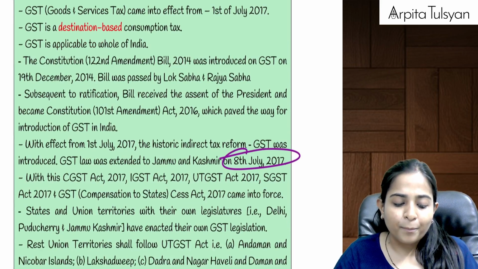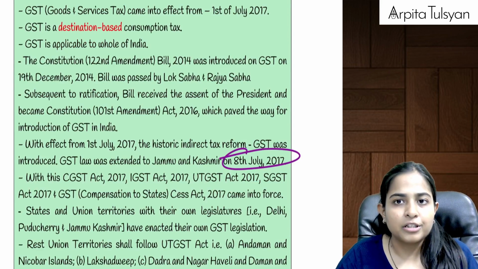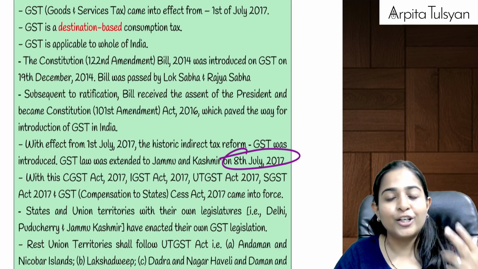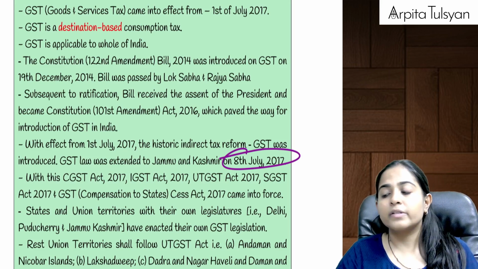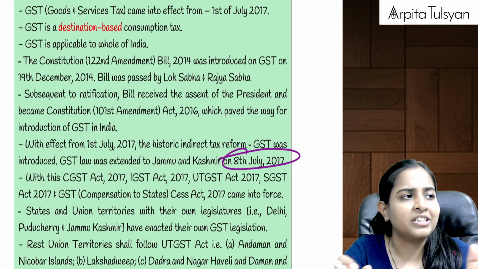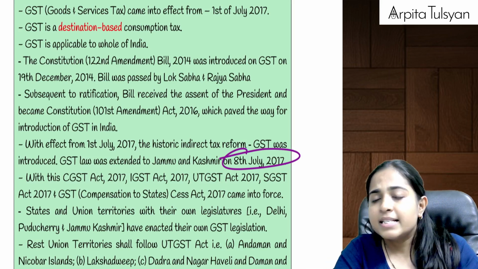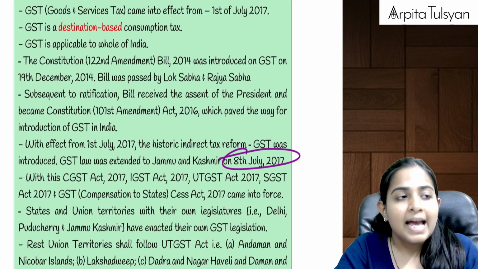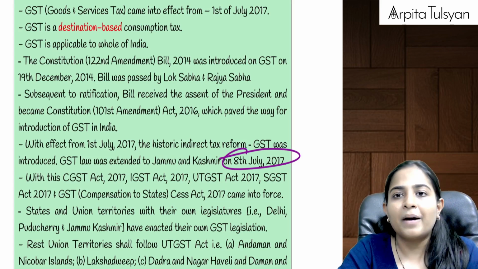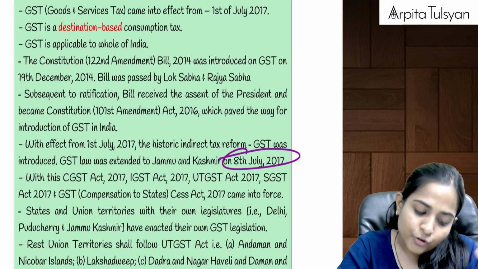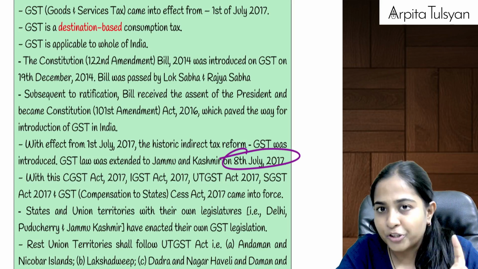Before bringing this GST law, we were required to do some constitutional amendments. Because earlier the powers were with the respective government. Some powers were there with state government, some powers were there with central government. But now under GST they wanted to give dual powers, and that provision was nowhere there in the Constitution of India. So the first thing that they had to do was the constitutional amendment.